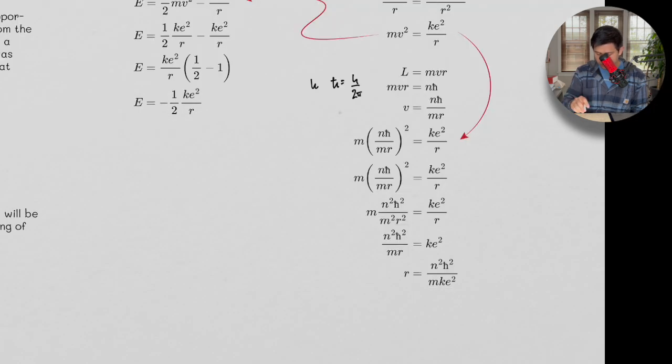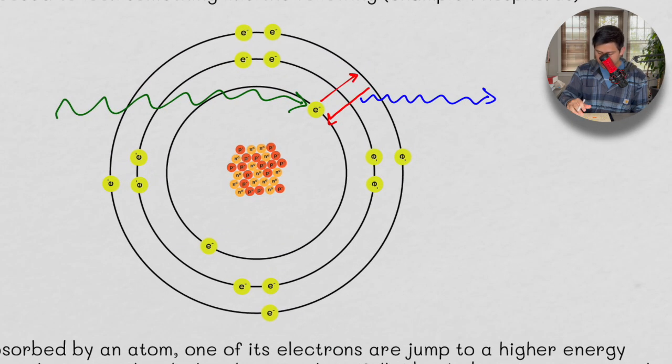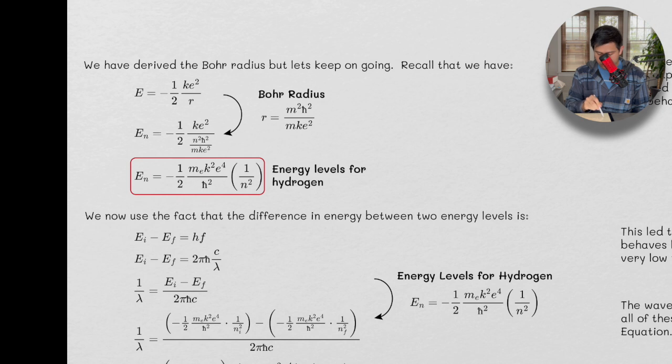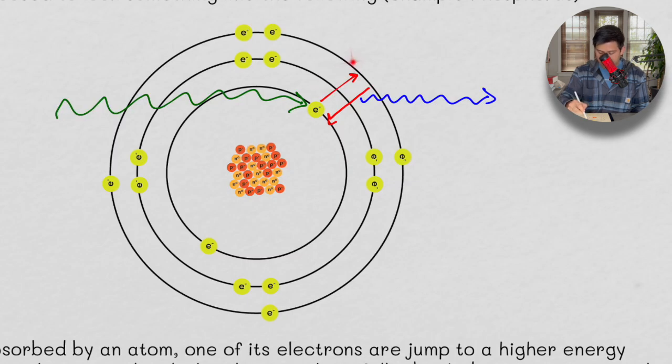So whenever an electron absorbs some frequency of energy and gets bumped up to another energy level, those energy levels are identified like this. E1, the first energy level, is going to have this energy. E2 is going to have this energy where we put 2 in for n. E3, and so forth. All of these energy levels have a particular energy, and we can calculate those energies.